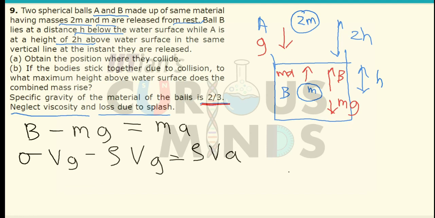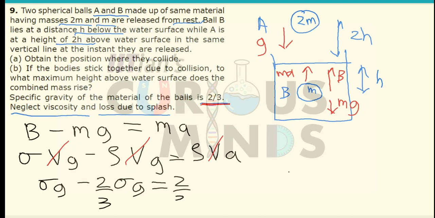The density of the solid is 2/3 times that of the liquid. The V will get cancelled, so it will be sigma g minus 2/3 sigma g, equal to 2/3 sigma a.